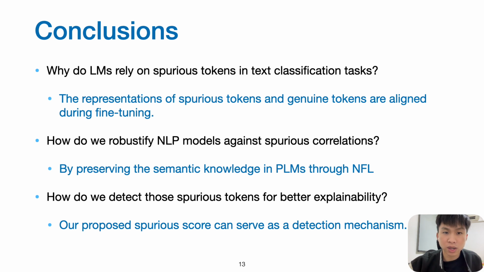Finally, we conclude our presentation by answering the research questions. First, language models rely on spurious tokens in text classification because the representations of spurious tokens and genuine tokens are aligned during fine-tuning. Second, we can robustify NLP models against spurious correlation by preserving the semantic knowledge in pre-trained language models through NFL. Third, spurious tokens can be detected using our proposed spurious score.